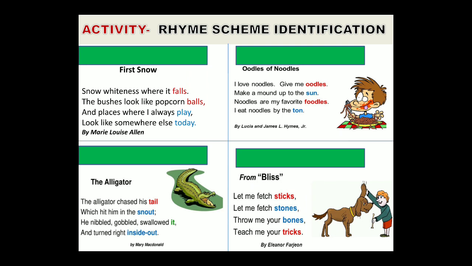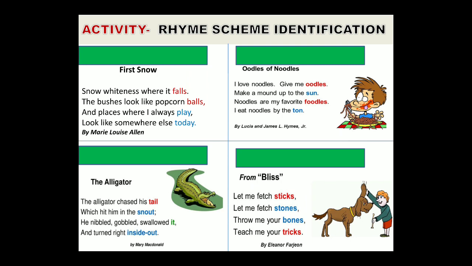Here we have an activity on rhyme scheme identification, how we can identify the rhyming scheme of any stanza or of a poem. So first we have Snow. Snow whiteness where it falls, the bushes look like popcorn balls, and places where I always play look like somewhere else today. So here, firstly, to identify the rhyming scheme, we have to find out the rhyming words. We can see falls, balls, play, today.